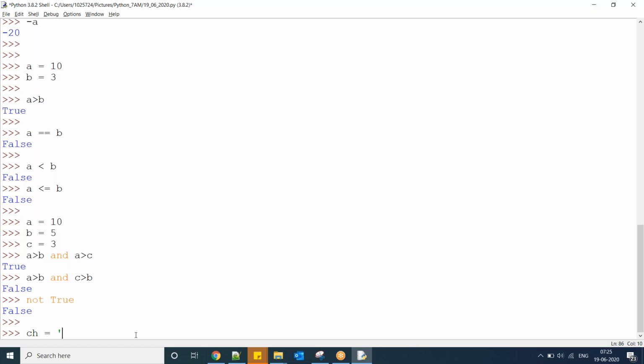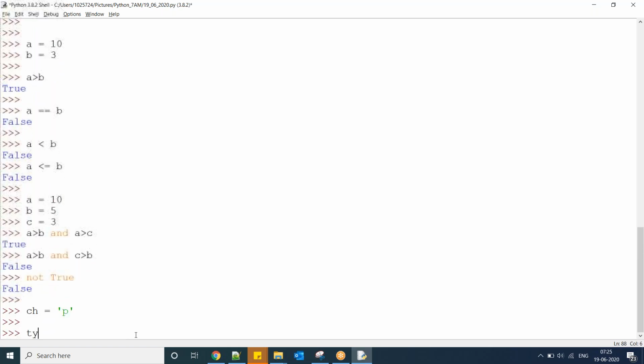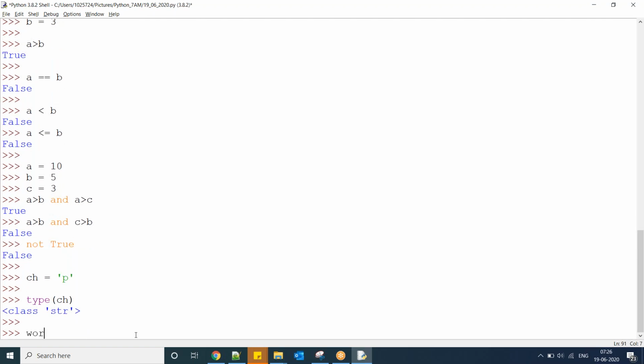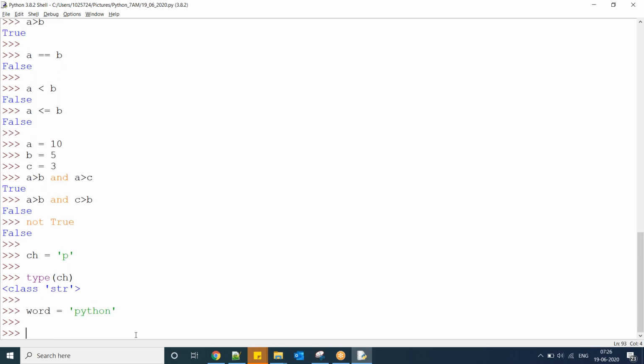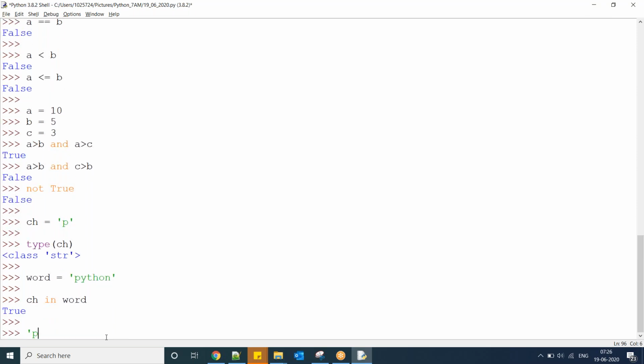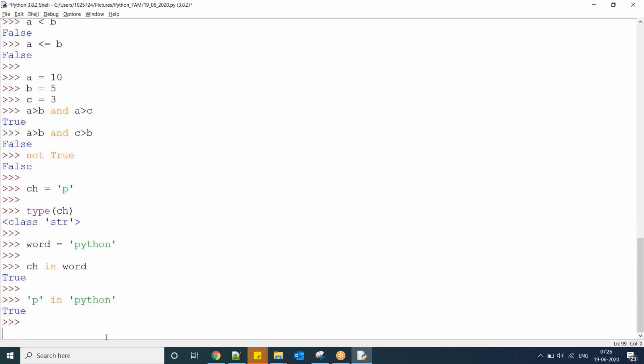Character ch equal to p. Type of variable. I have a word equal to Python. Now ch is a character. Is it in this word or not? Means p in Python. So this is nothing but the character p, and I am checking in this word. True.